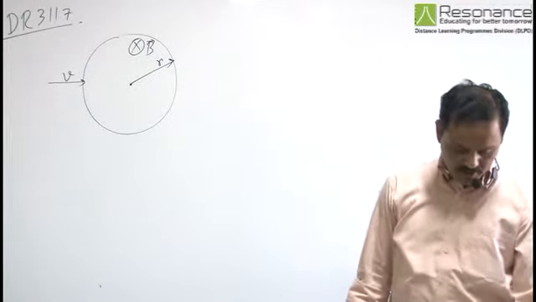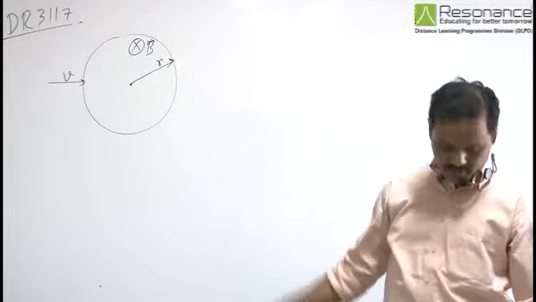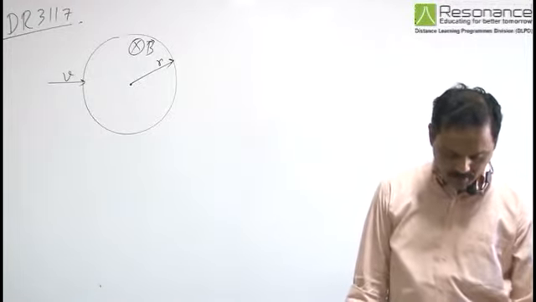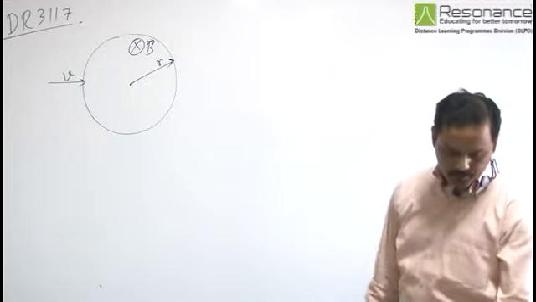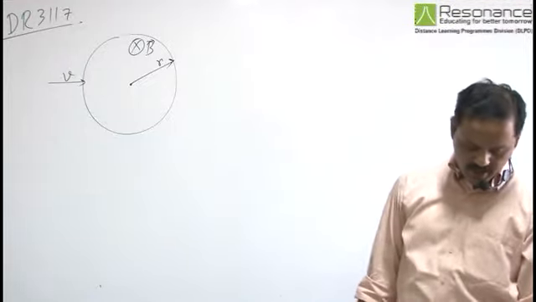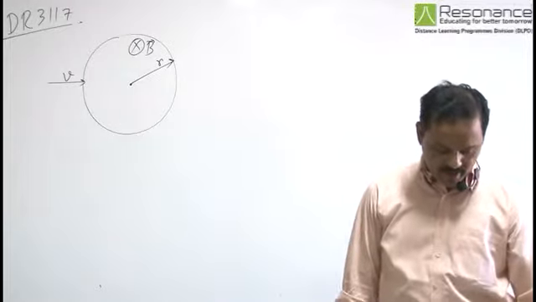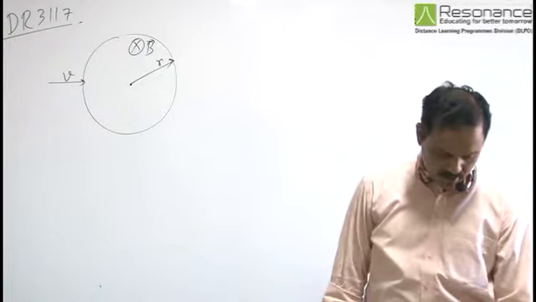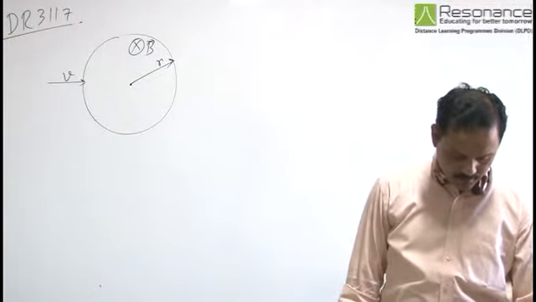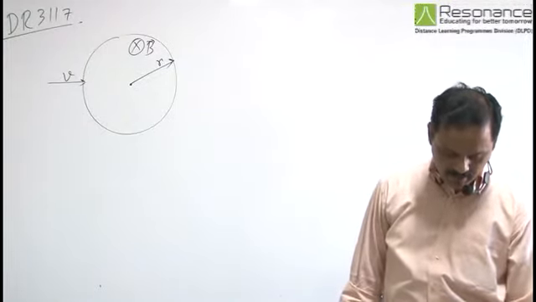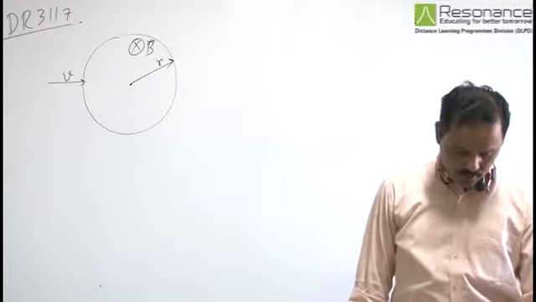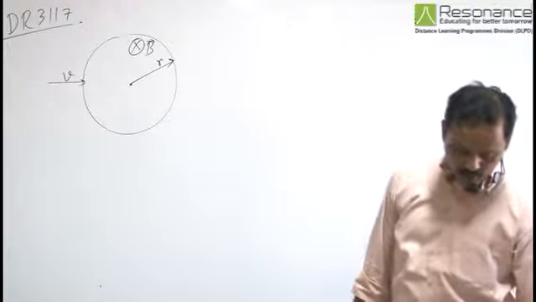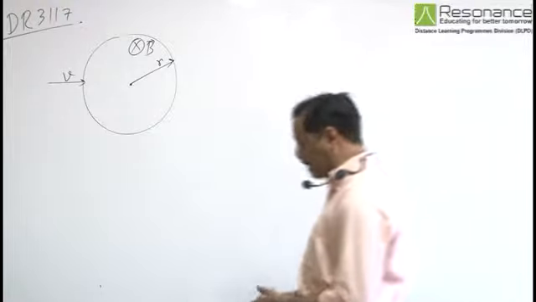In this particular question, a uniform magnetic field exists in a circular region of radius r. The magnitude of the magnetic field is B, pointed inward. An electron flies into the region radially as shown. After a certain time, the electron is deflected by the magnetic field and leaves the region. We need to determine the time interval during which the electron moves in this particular region.